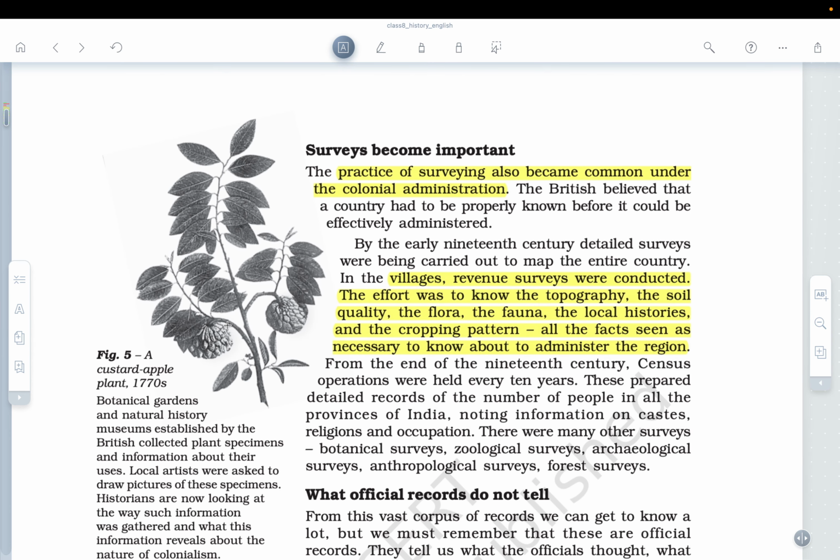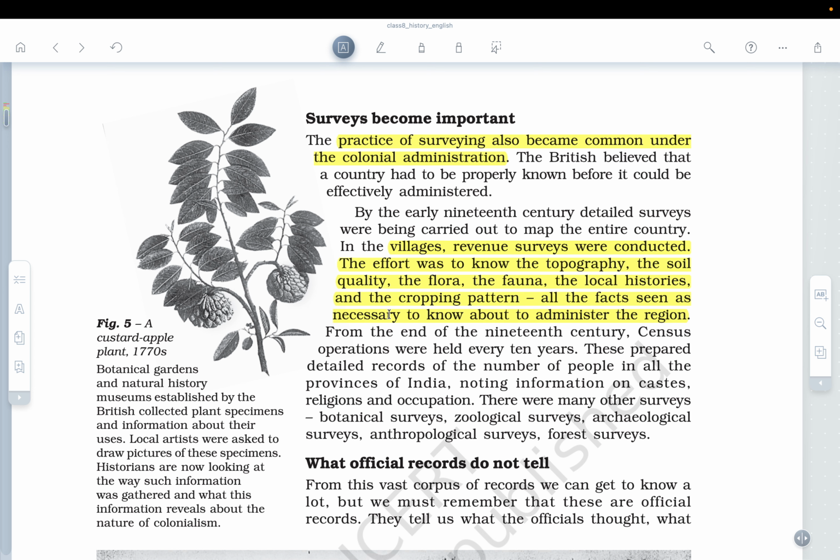Now, next is what surveys were and why surveys became important. The practice of surveying also became common under the colonial administration. And why was it important? Because they believed that the country had to be properly known before it could be effectively administered. And that is one of the most important reasons why the Britishers were more successful than the Dutch, the Portuguese, or the other Europeans who came to India.